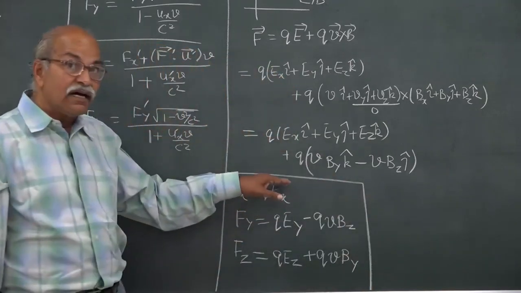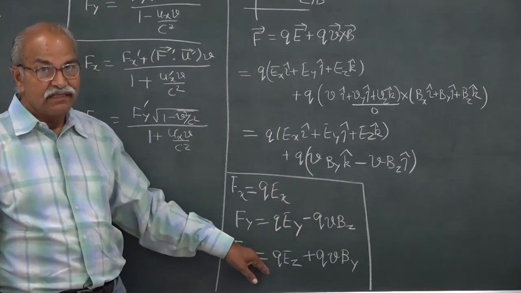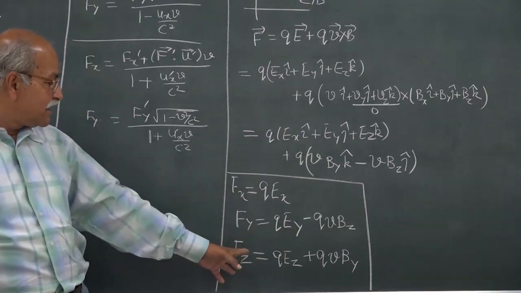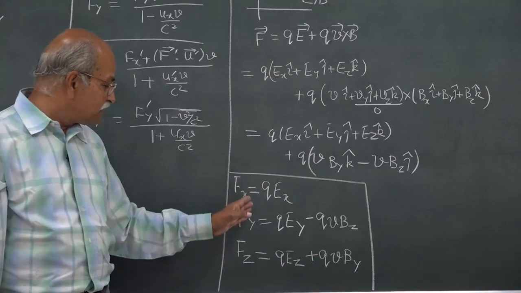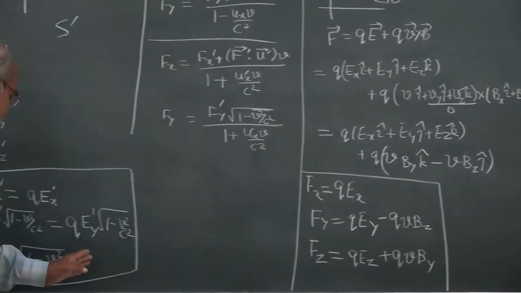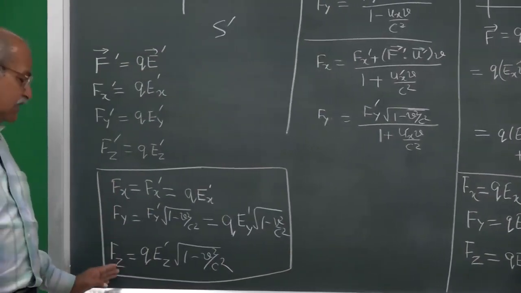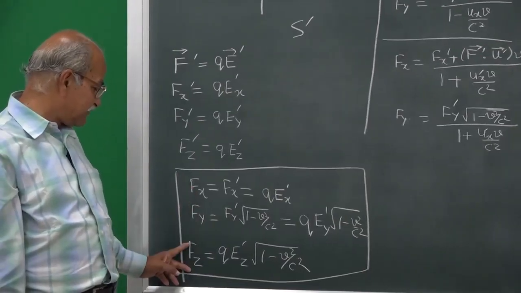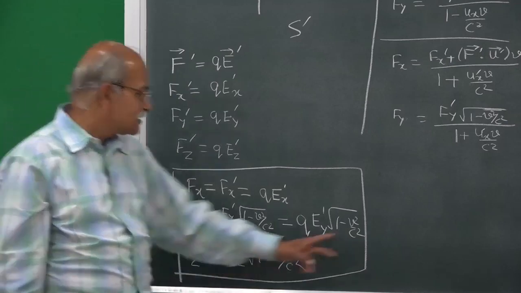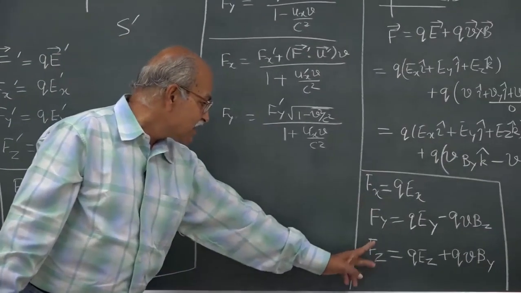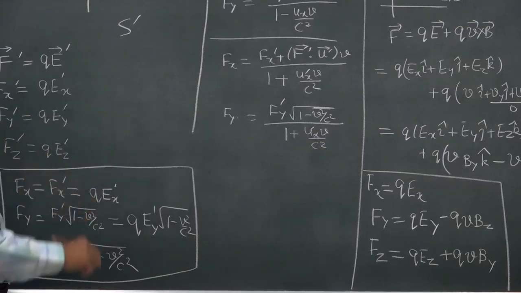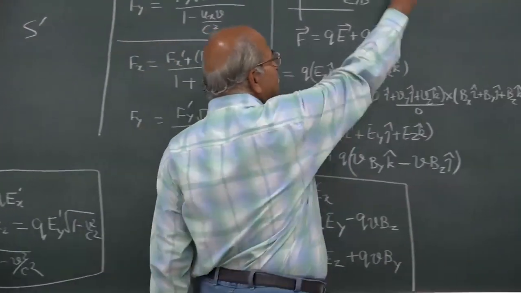So, these are the force components in S frame, but we have already obtained the components of the force in S prime frame using the transformation equations. This Fx, Fy, Fz in S frame are the same as this Fx, Fy and Fz. So, you can equate them.